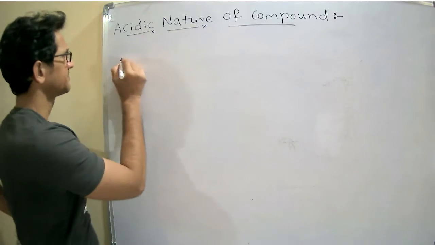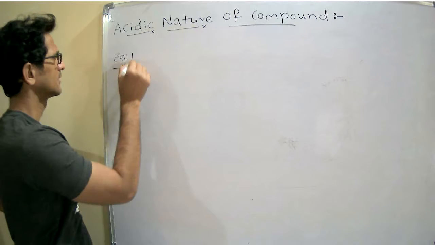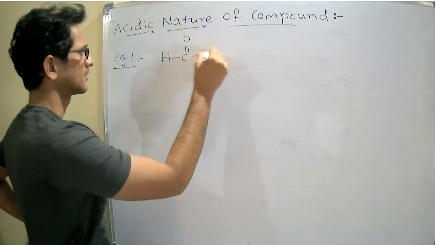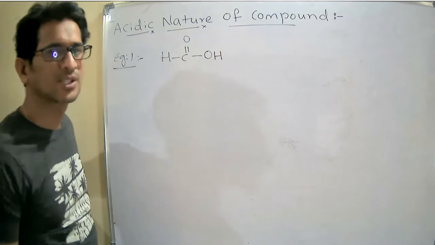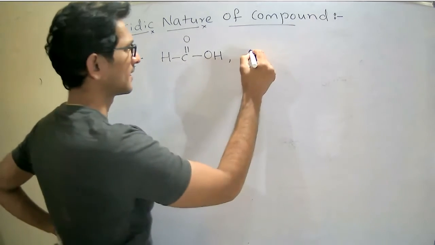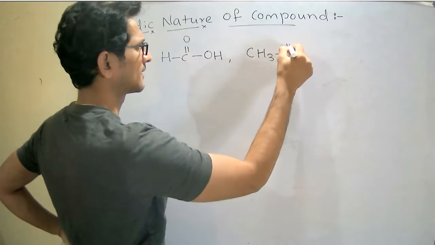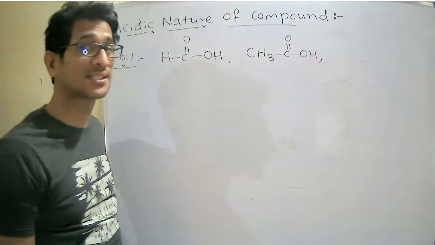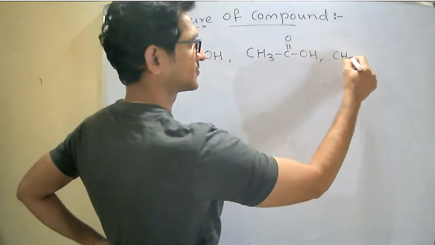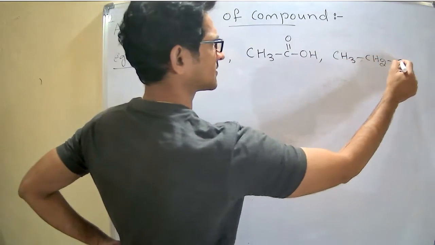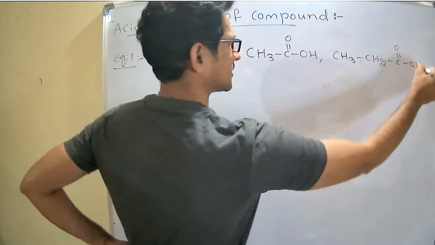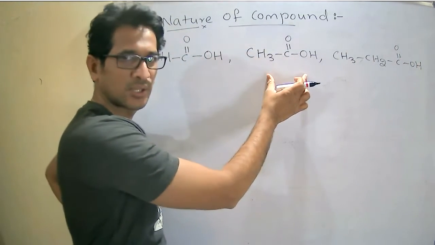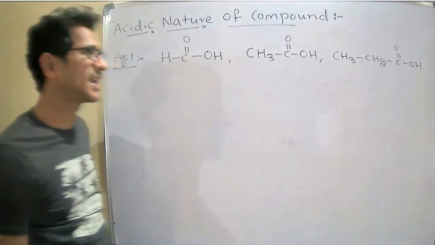Example one. Formic acid, acetic acid or ethanoic acid, and propanoic acid.